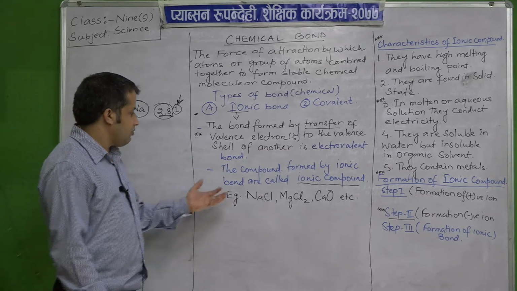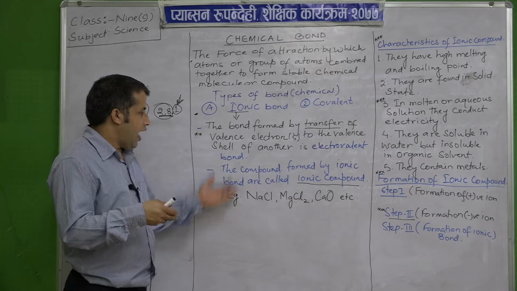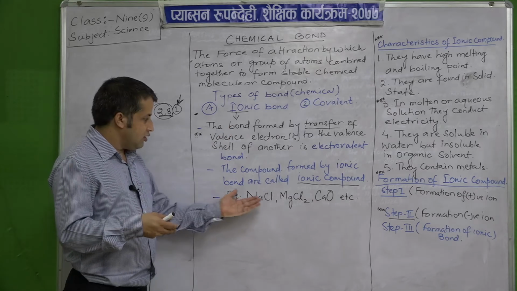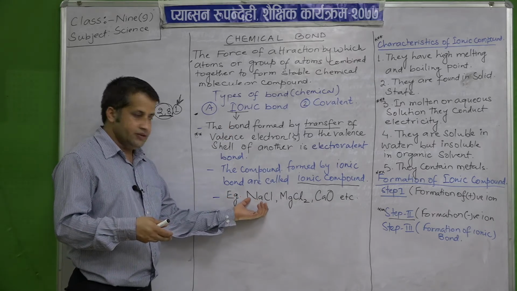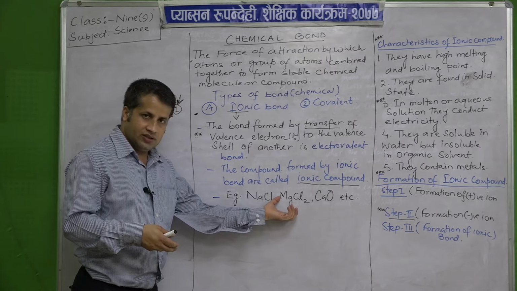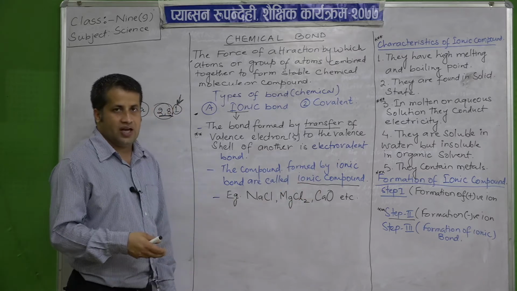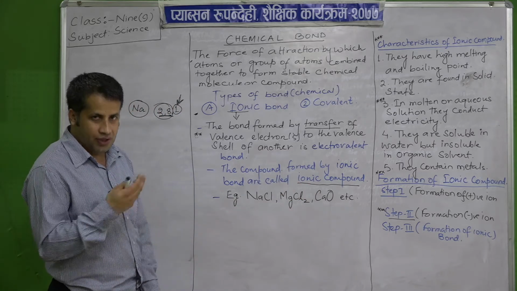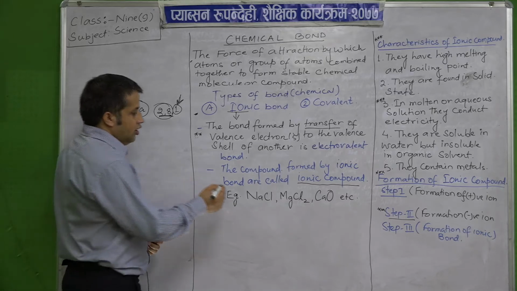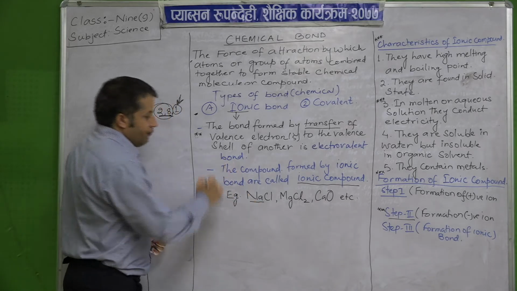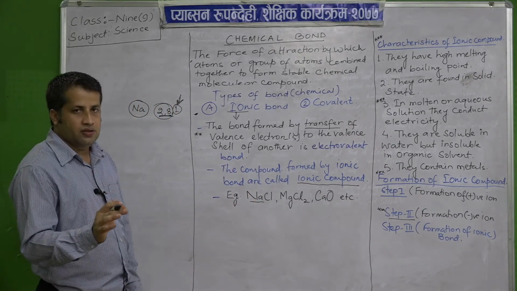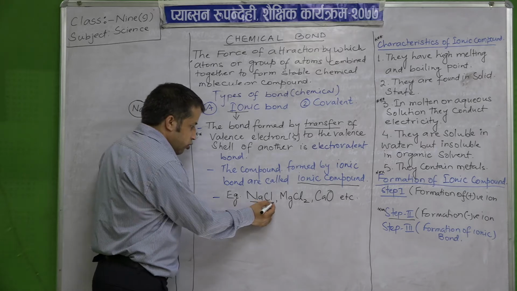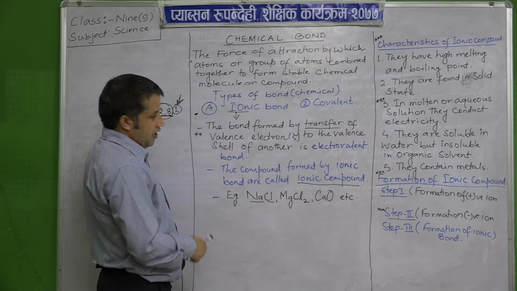So some examples of ionic compounds are sodium chloride, magnesium chloride and calcium oxide, and there are many more. Here sodium is a metal, whereas chlorine is a non-metal.